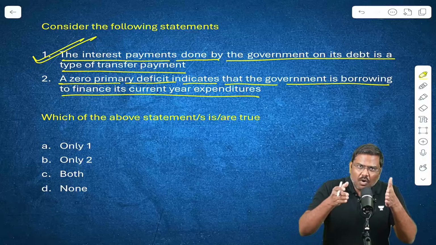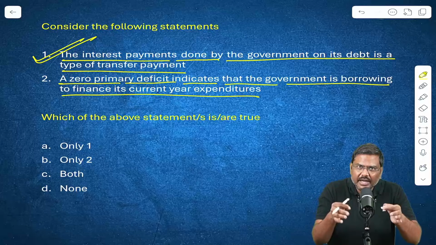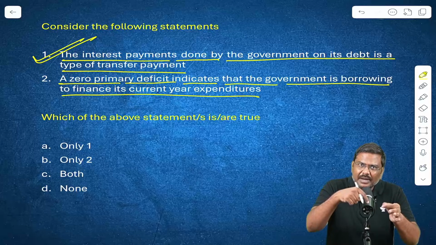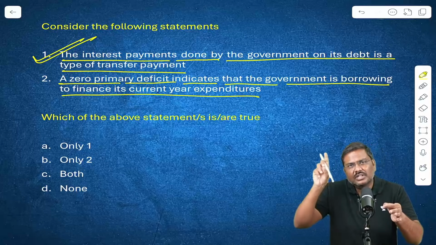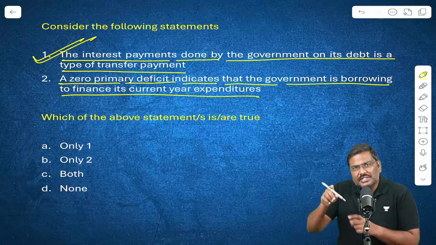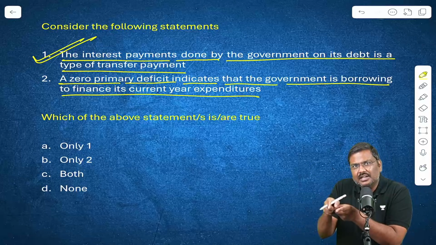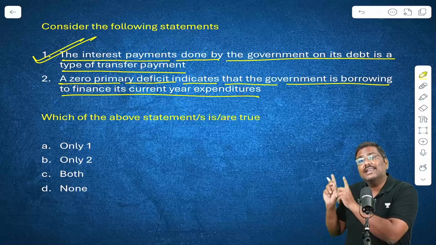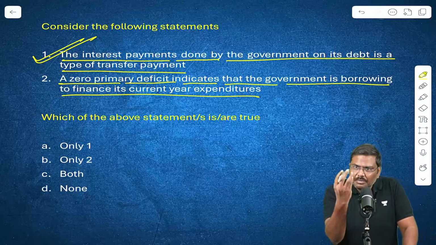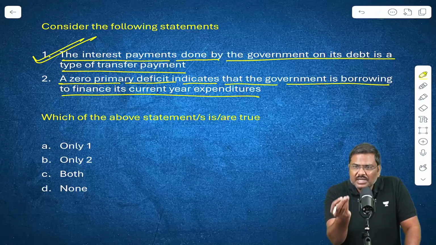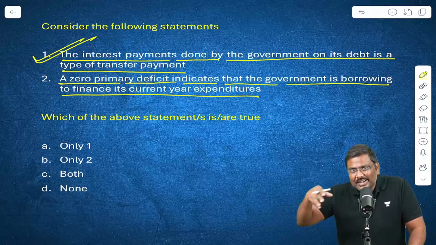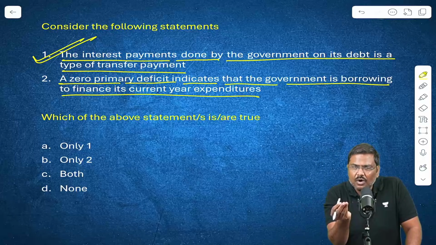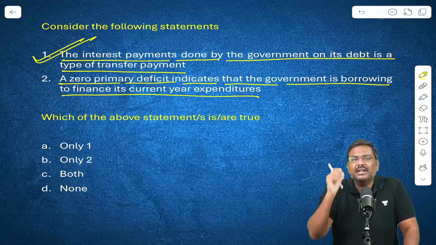How much money you are borrowing this year, you are using it to finance current year expenditure. How much of it? For the past borrowing. Because the interest that you pay this year is on the loans that you have taken in the past. So out of the borrowing that you have done, how much is for past borrowing, interest payment, and whatever is left out is to finance current year expenditure.